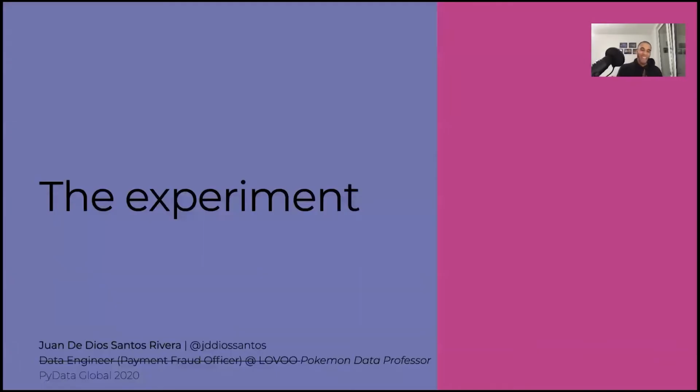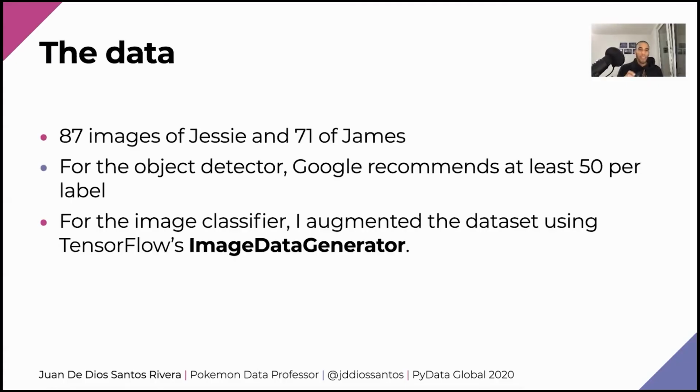Sorry, yeah. So, the experiments. So, the data. There's no machine learning without data, right? And my data set is fairly small. It consists of 158 images of Team Rocket, where 87 are of Jesse and 71 are of James.